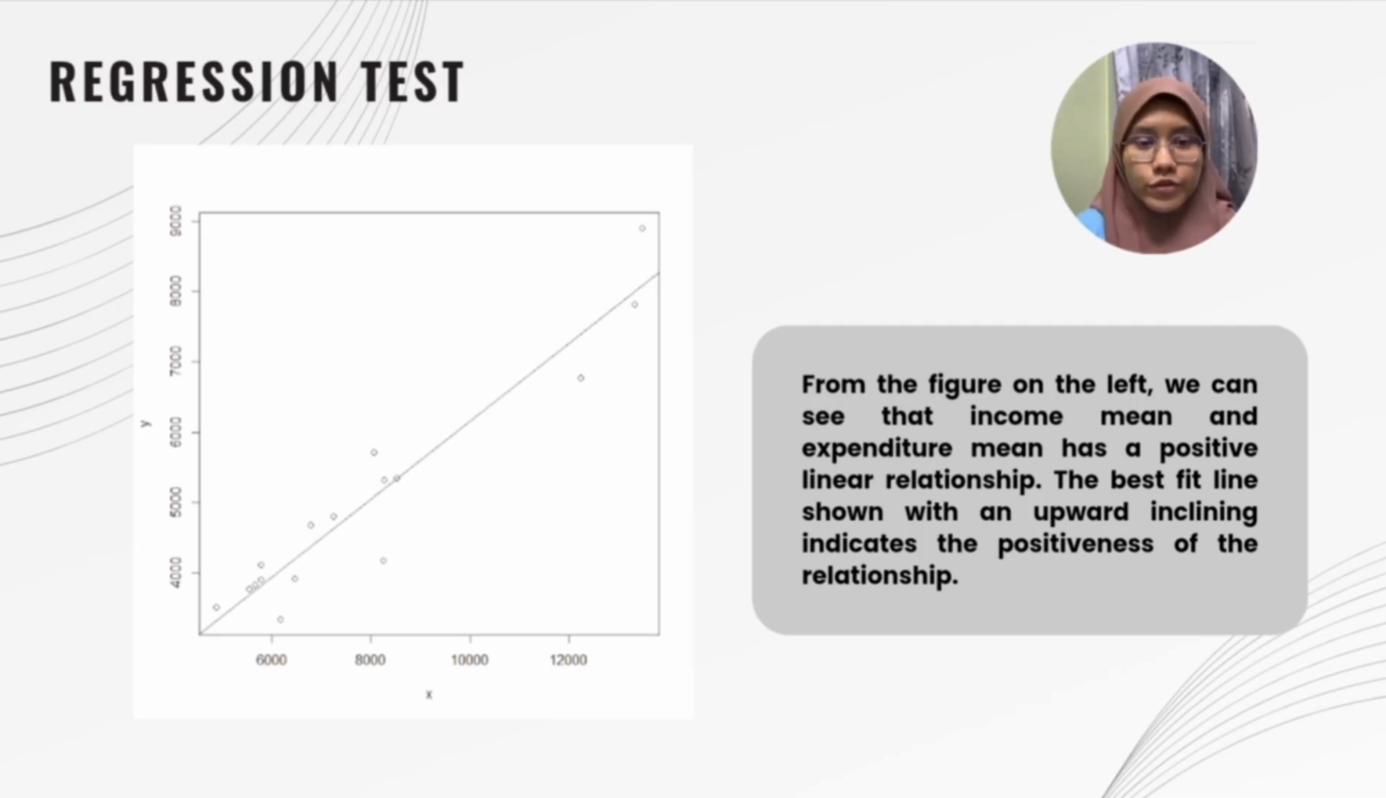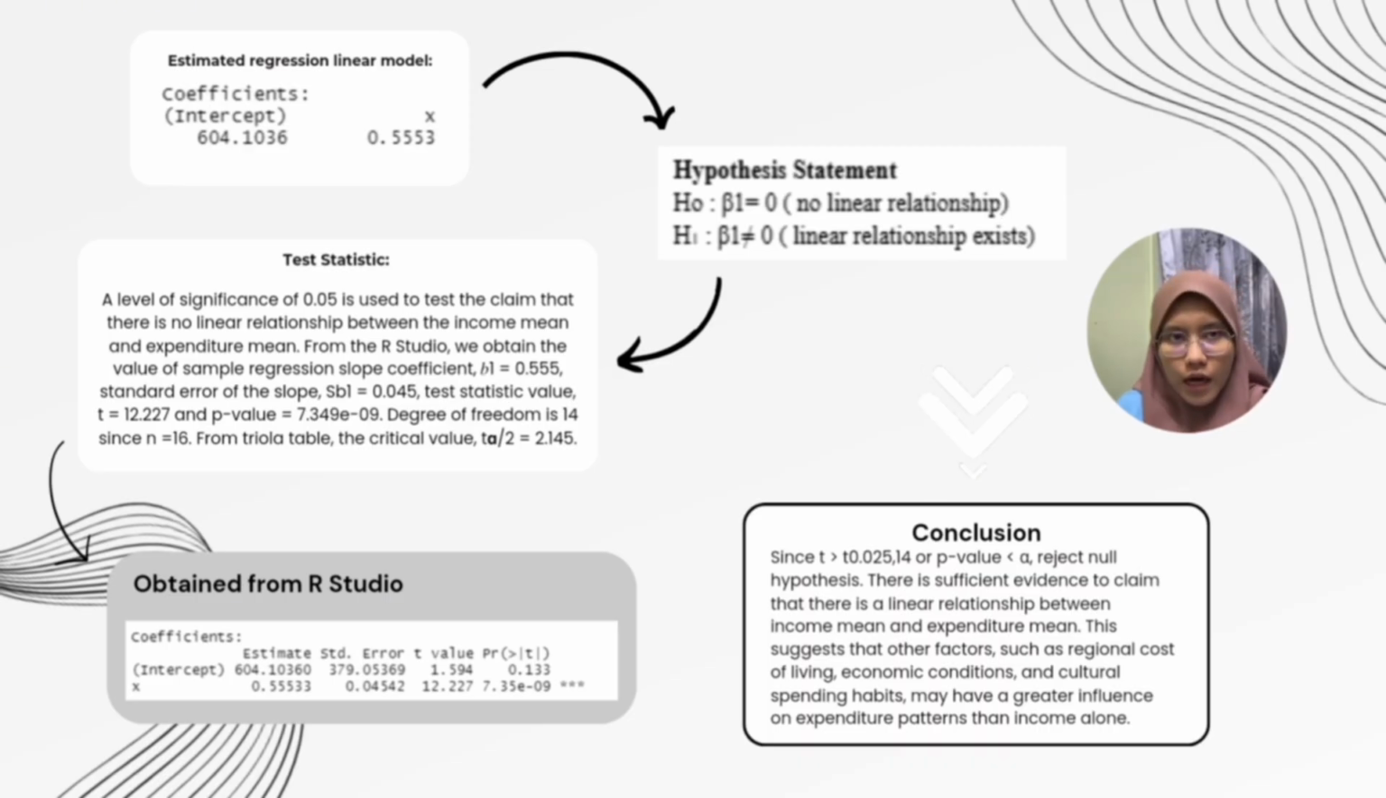Okay, so now we are moving to the regression test. As you can see from the slides, income mean and expenditure mean have a positive linear relationship. The best fit line showing an upward incline indicates the positiveness of the relationship. Okay. So by using the estimated linear regression model, we obtain from RStudio the coefficients for intercept and x. It is shown here: 604.1036, and for the x we get 0.5553.